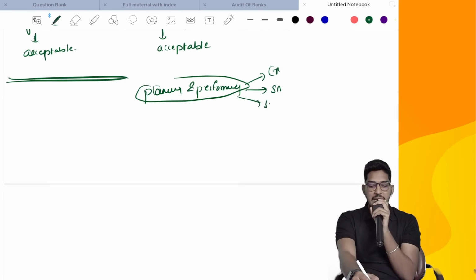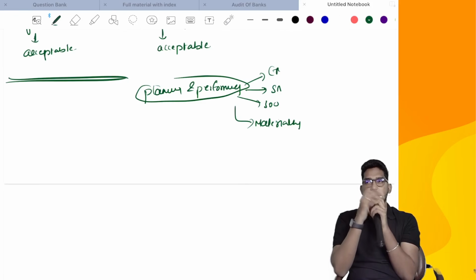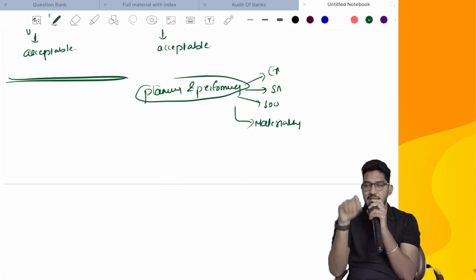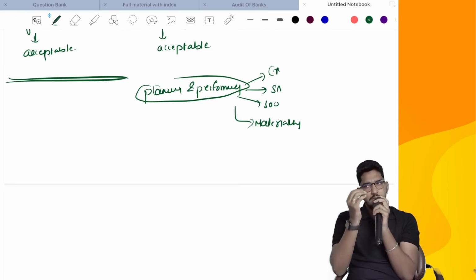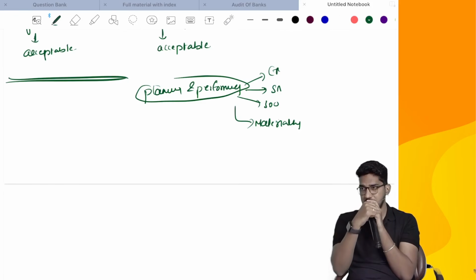Next, you have to do the planning. SA 300 requirements you have to comply with. Then you have to determine your materiality. But one slight change here. When we are doing audit of general purpose financial statements, we decide materiality keeping in mind the information needs of all the users. But for special purpose financial statements, we decide the materiality keeping in mind the information needs of only specific users. For the intended user, even small items could be material. So we have to sit with that specific user, understand his information requirements, and according to that determine the materiality levels.